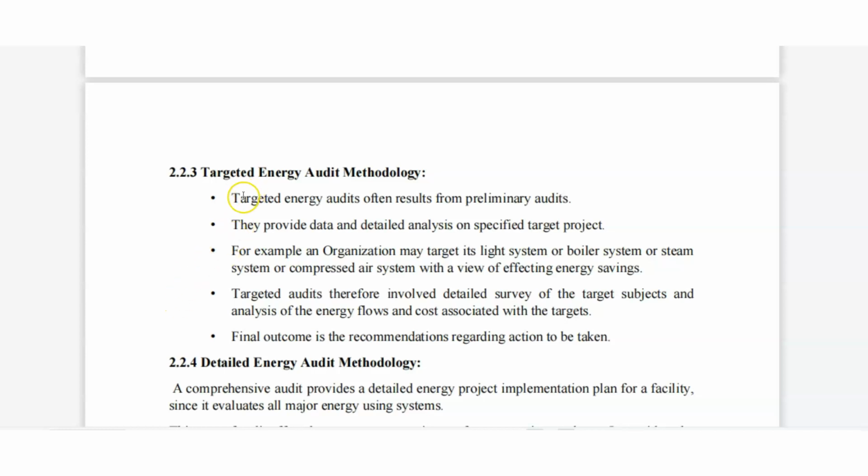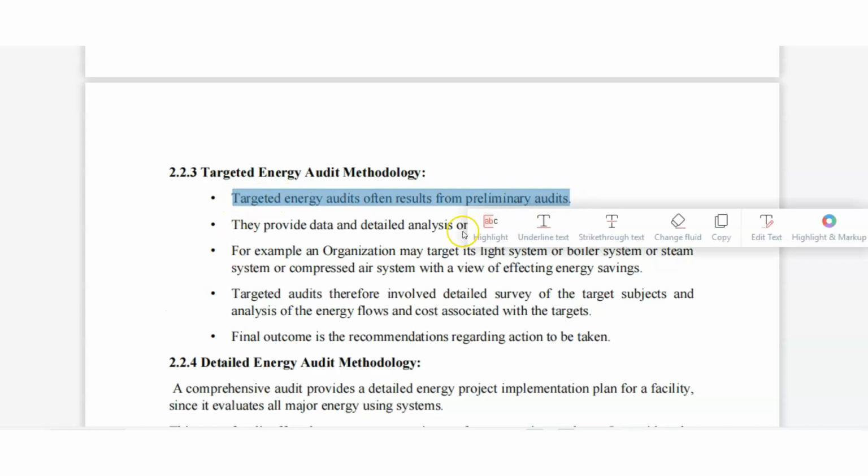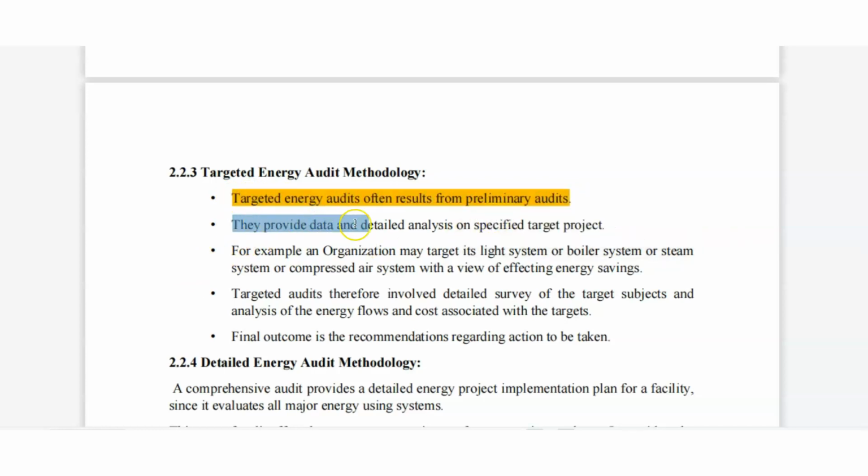Targeted energy audits often result from the preliminary audit. They provide data and detailed analysis on a specified target project. For example, an organization may target its lighting system or boiler system or steam system or compressor system with a view of effecting energy saving. Okay, understood?